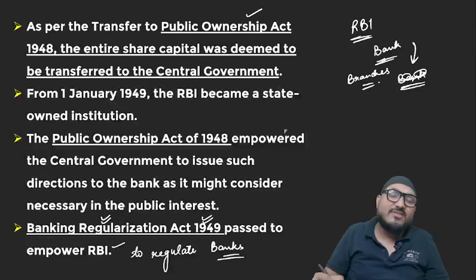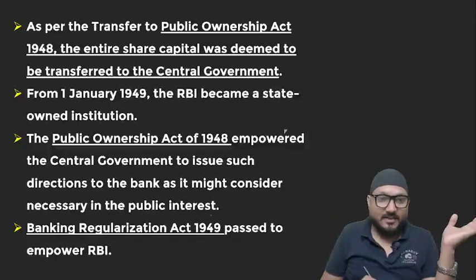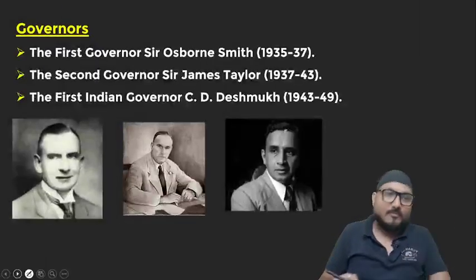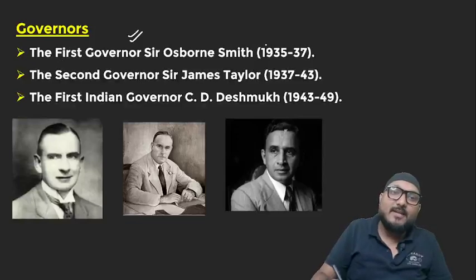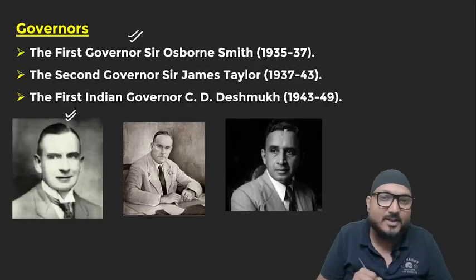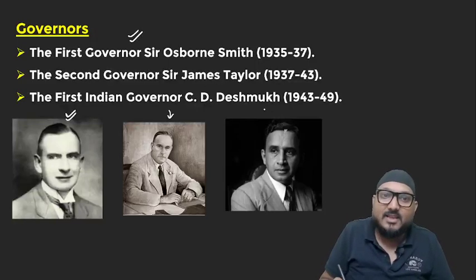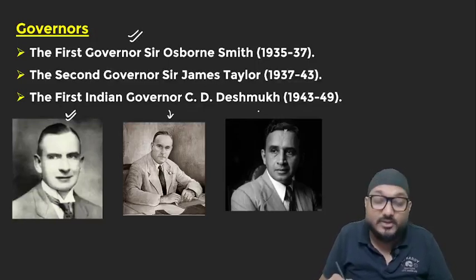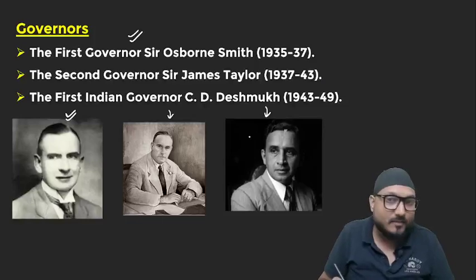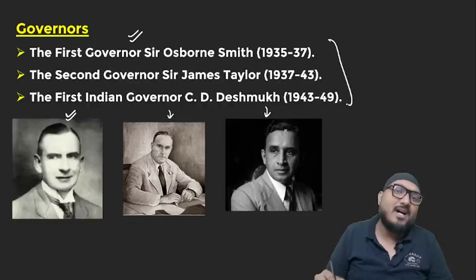So I think this much is clear to all of you, everybody. Yes or no? If any doubt, let me know. So first governor of RBI, Sir Osborne Smith, you can see his picture over here, 1935 to 37. Then second governor of RBI, James Taylor. And then third governor, who is also the first Indian governor, C.D. Deshmukh. This is the tenure of the three governors of RBI.